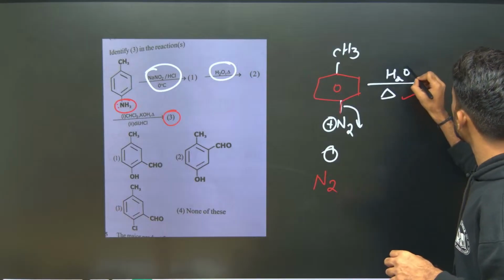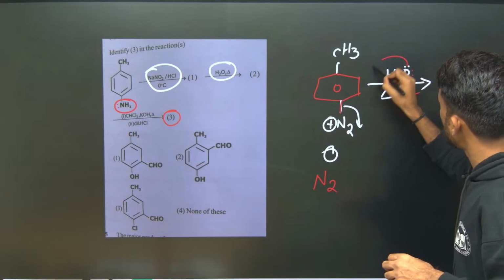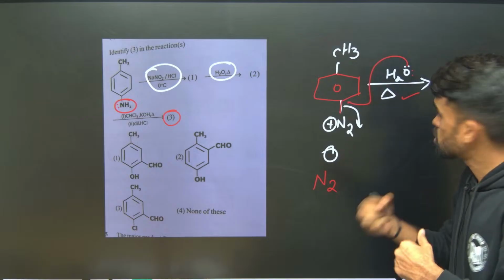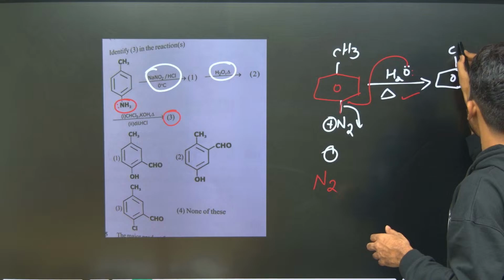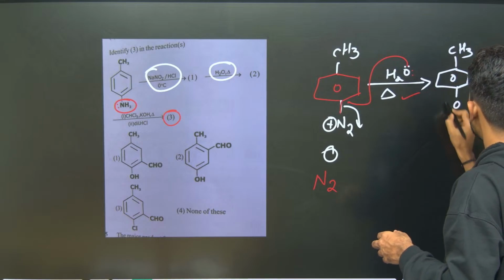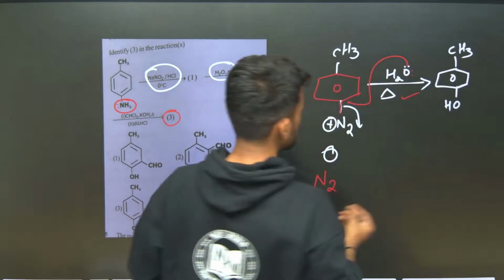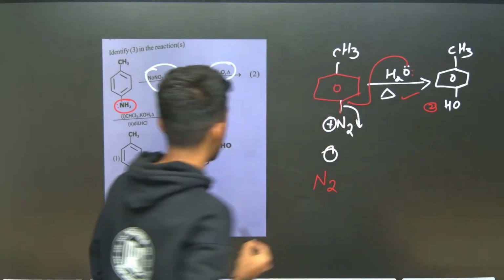The lone pair electrons of this oxygen will attach here, substitution takes place, and we get a product called phenol, like this. Phenol derivative we got right now. So this is our second product formed in the reaction.